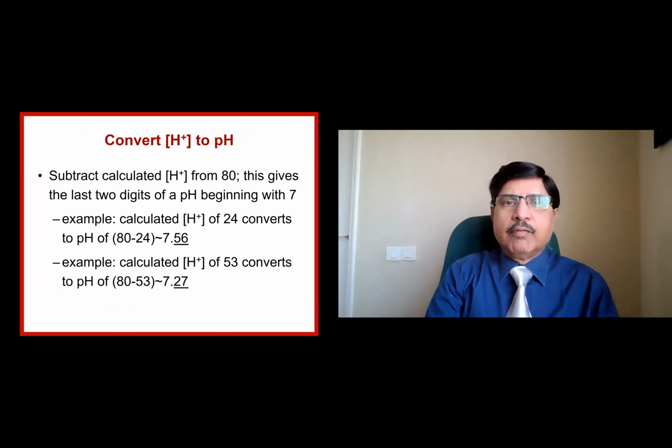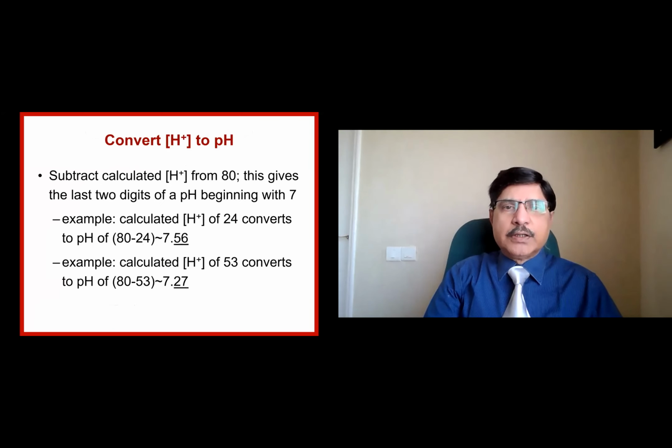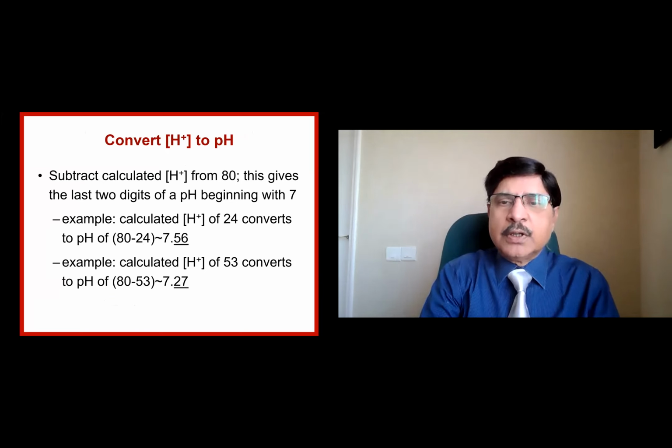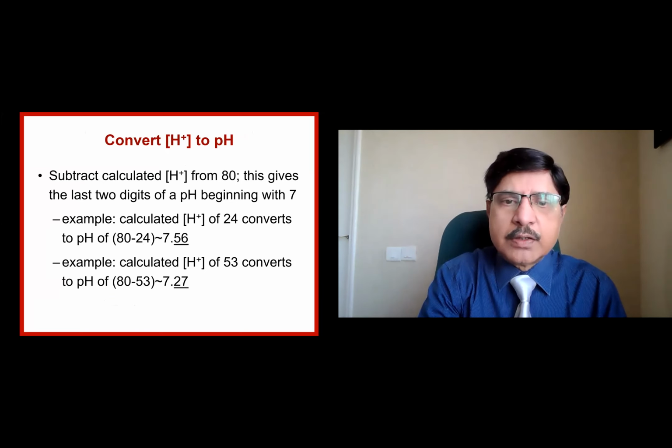Now, how do I convert hydrogen ion concentration into pH? Take 80 and subtract the calculated hydrogen ion concentration. Suppose I want to know the pH when the H ion concentration is, let us say, 24.